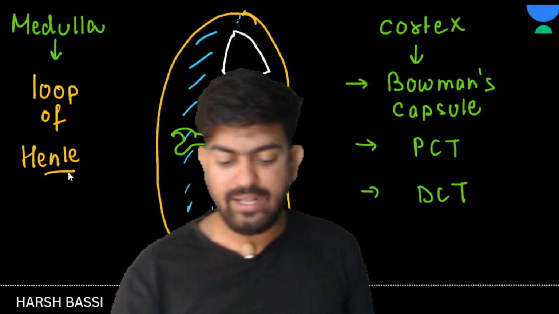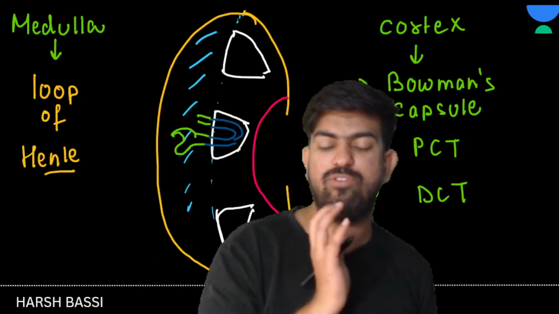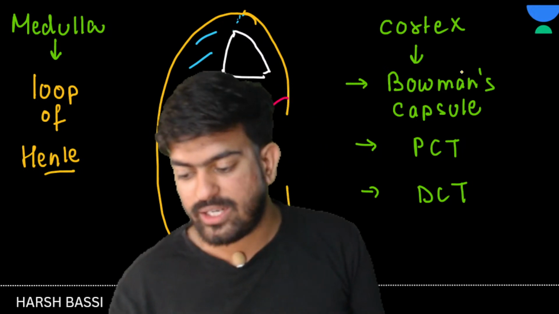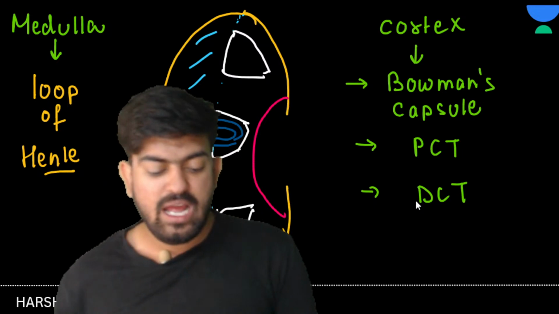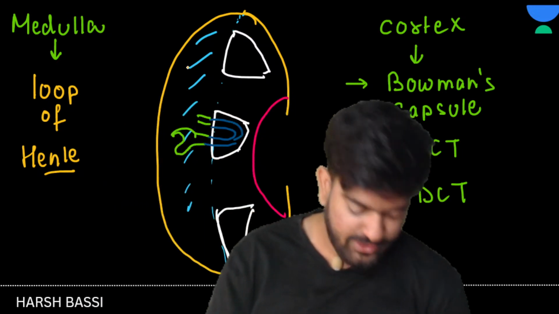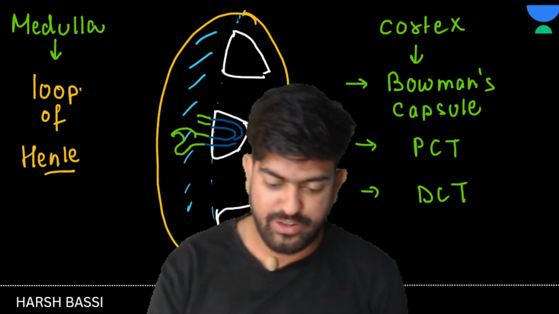Now again, there are two types of nephrons. We have said that normally, in the cortex region Bowman's capsule, PCT and DCT are present, and in the medulla region the loop of Henle is present. But there are other types of nephrons, known as cortical nephrons and juxtamedullary nephrons.